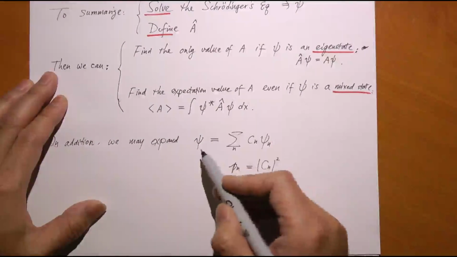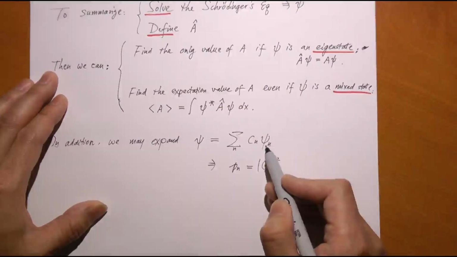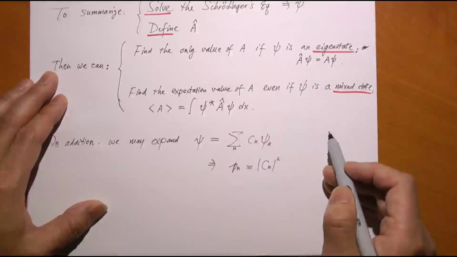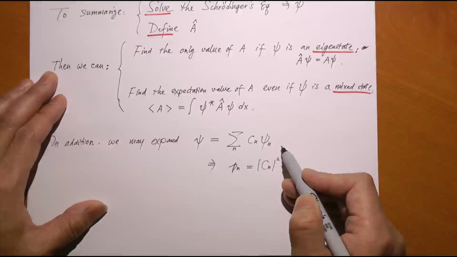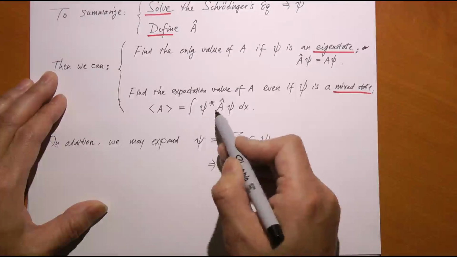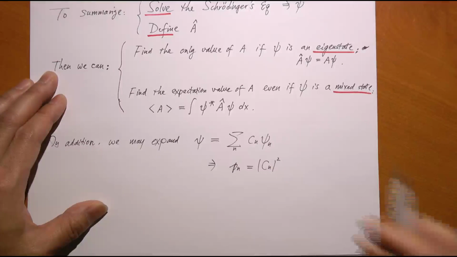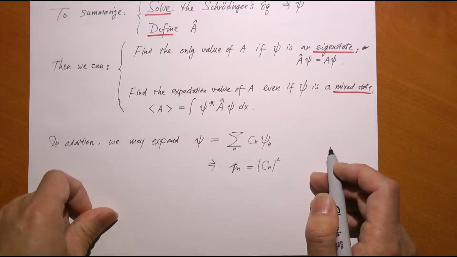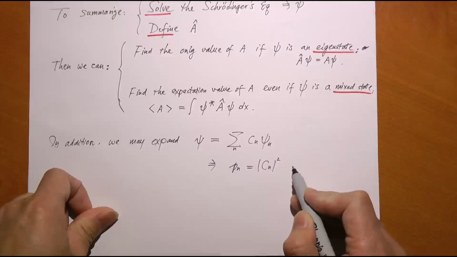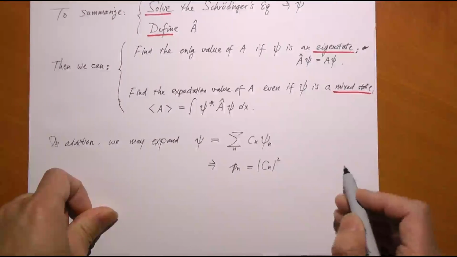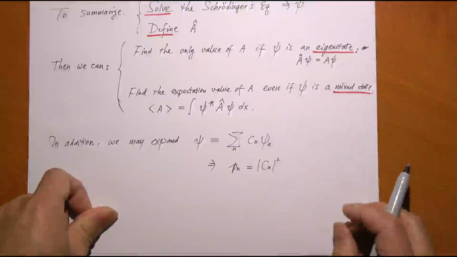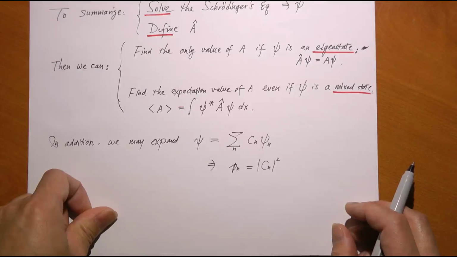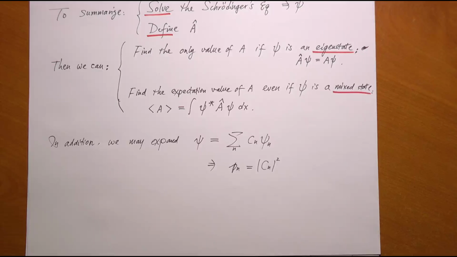But suppose you did decompose it. Suppose you took the trouble and did that. Okay, C1 psi 1 plus C2 psi 2 and so on. What can we extract from this decomposition? You can not only find the expectation value of this quantity, you can also find how likely you are to find this state, our particle, to be in state number 1 or state number 2 or state number 3 and so on. And each of the states, again, is a pure state of the observable A. So we know a lot about our system from the Schrödinger's equation. We know everything. Again, we have the right to know about the system.